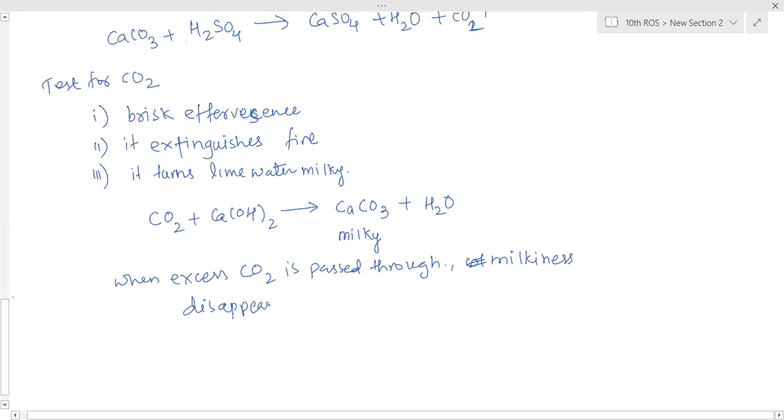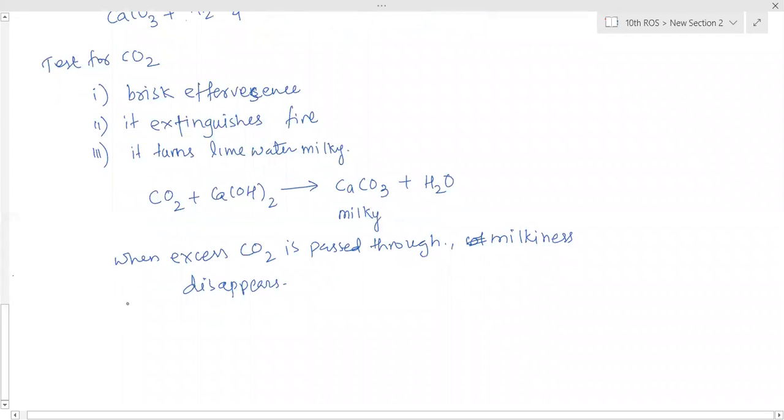Milkiness disappears. So why this happens? Because excess carbon dioxide means extra carbon dioxide. We keep passing carbon dioxide, then these compounds are formed. Now with this compound also carbon dioxide reacts. So carbon dioxide reacts with CaCO3 and H2O and forms a compound called Ca(HCO3)2, calcium hydrogen carbonate, which is colorless. And due to that the milkiness disappears.